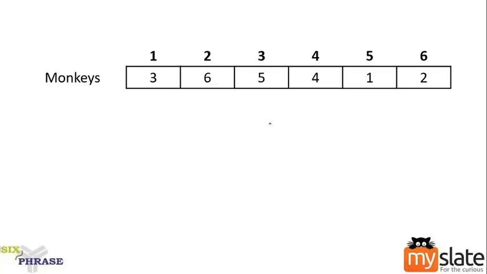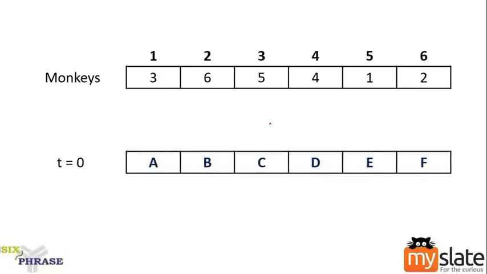How many monkeys do we have here? We have 6 monkeys. The 6 monkeys are A, B, C, D, E and F. This is the initial position of the monkeys, which is at time 0 second. Monkeys are in the order A, B, C, D, E and F. Let us analyze what happens from this point.